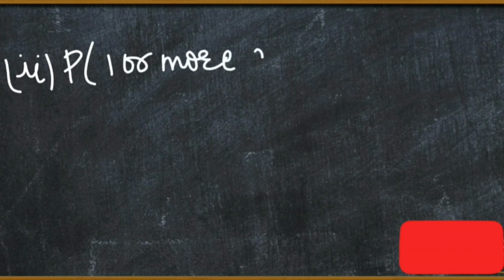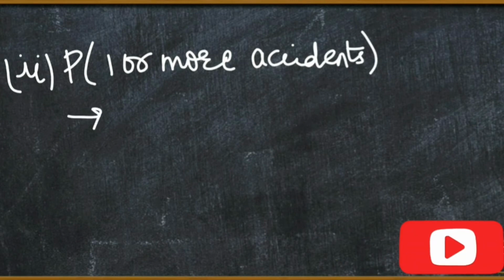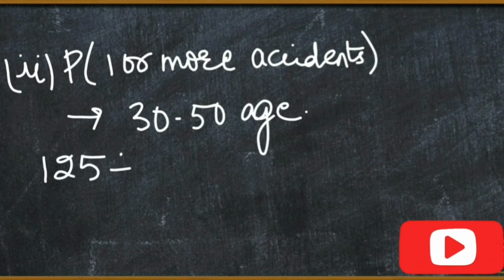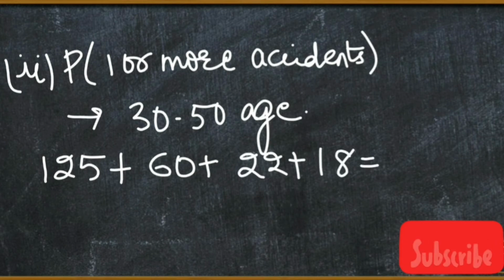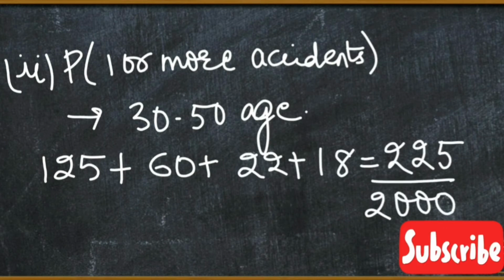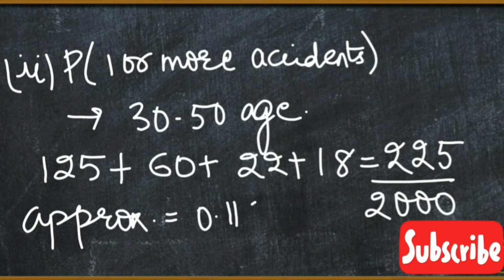Second, probability of 1 or more accidents in a year between age group of 30 to 50. So it will be 125 plus 60 plus 22 plus 18. That is 225 upon 2000. So approximately it will be equal to 0.113.